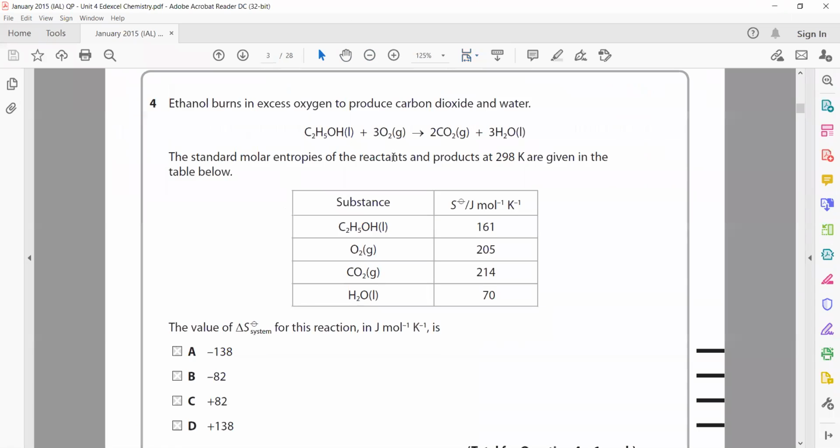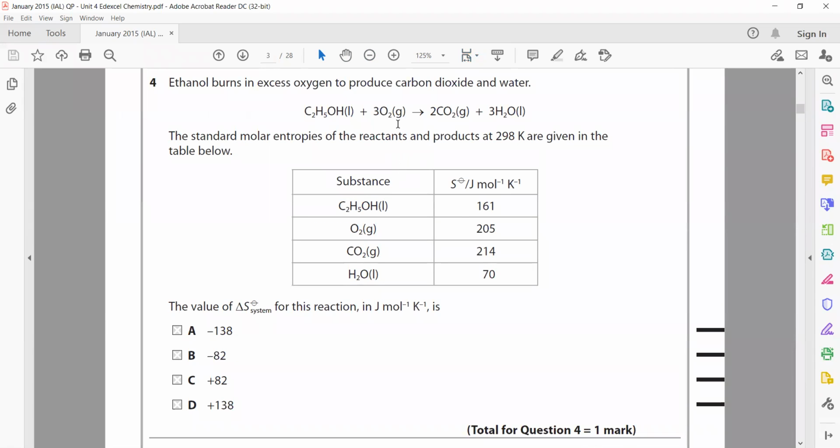Ethanol is burned in excess oxygen to produce carbon dioxide. The standard molar entropies of the reactants and the products are given. We need the value for the entropy change of the system. So how to work out the entropy change of a system? It is equal to the total entropy of the products minus the total entropy of the reactants.